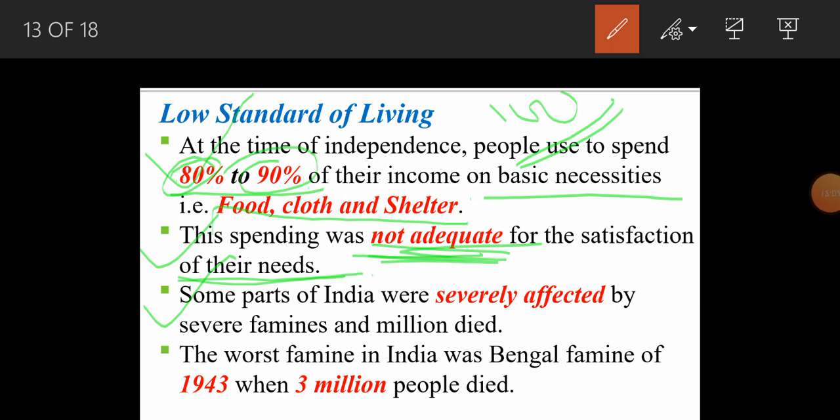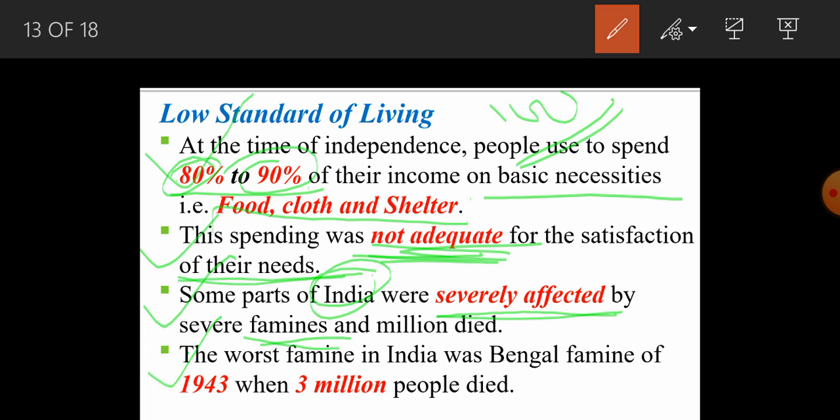Now the next thing is that some parts of India were severely affected by severe famines and millions died. What is this famine here? Famine is the scarcity of food, or food scarcity. So that has severely affected the country India.